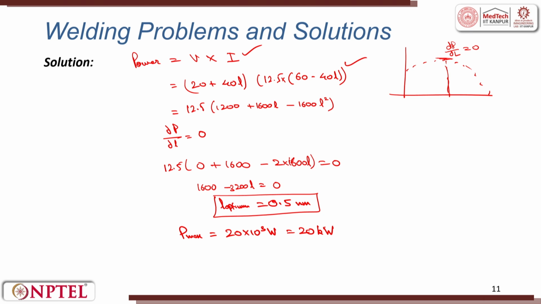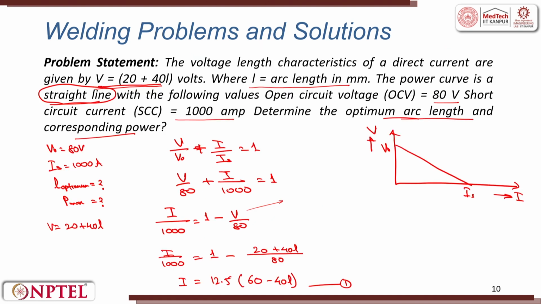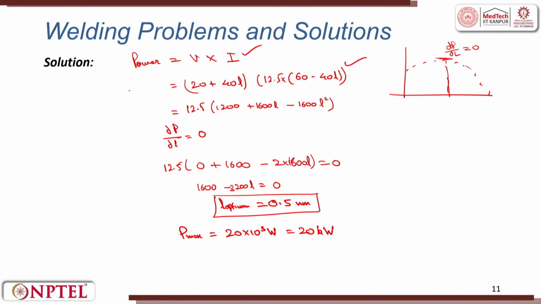So, here maximum power at 0.5 millimeters, and with the characteristic of the given voltage, that is V is equal to 20 plus 40 L, we can calculate the maximum power. We can also calculate optimum voltage. V optimum is equal to 20 plus 40 into 0.5, that is equal to 40 volts.